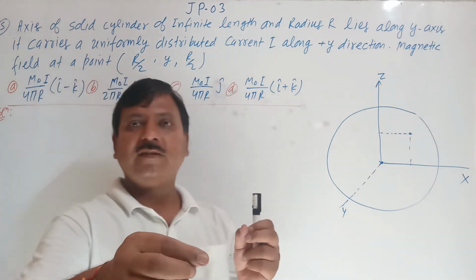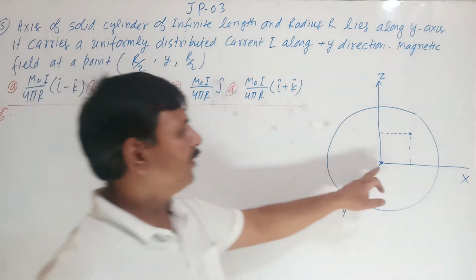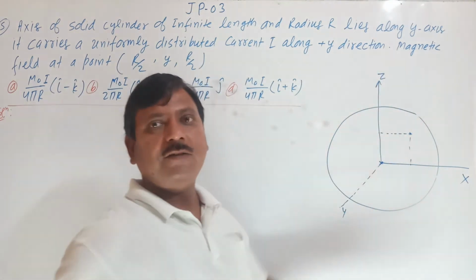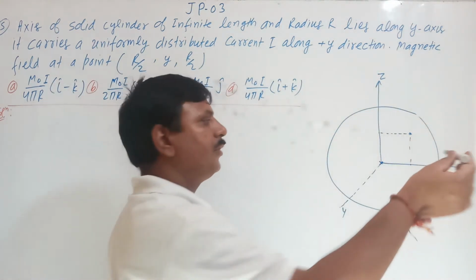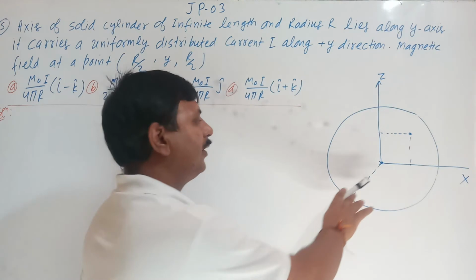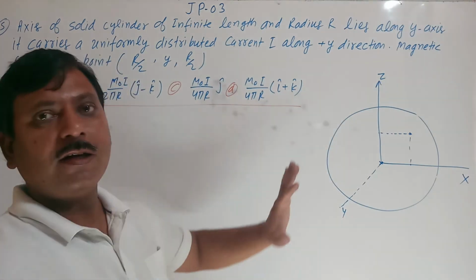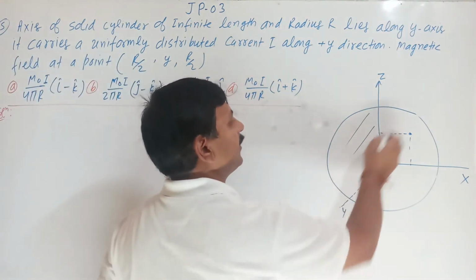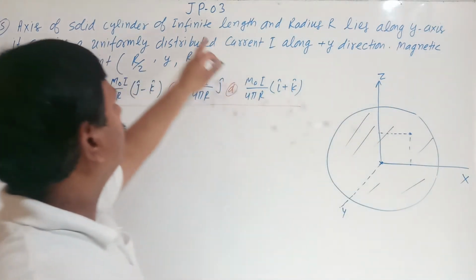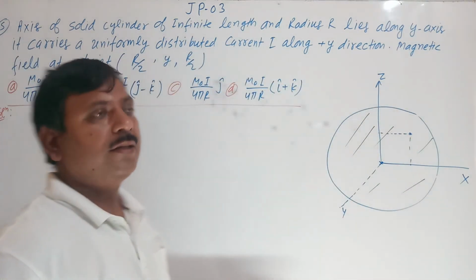Suppose this is the x-axis, and this board, the planar board, is the xz plane, and the y-axis is perpendicular to this. Here is the x-axis, this is the y-axis and this is the z-axis. So I have taken the y-axis perpendicular to this. So I have made this cylindrical wire fully. This solid cylinder is there, and the current is distributed all over, a uniformly distributed current I all over the area.